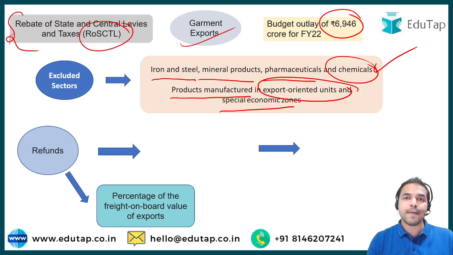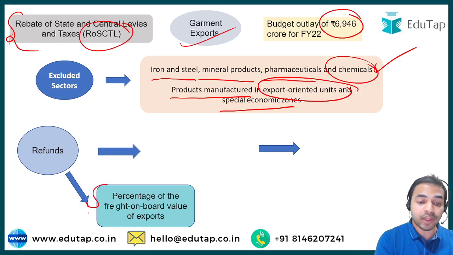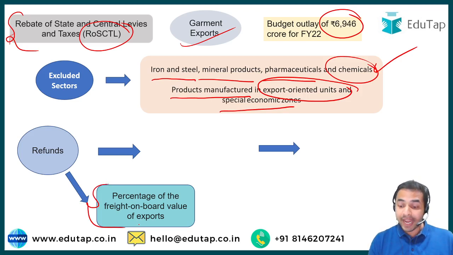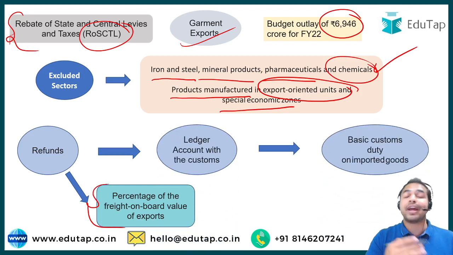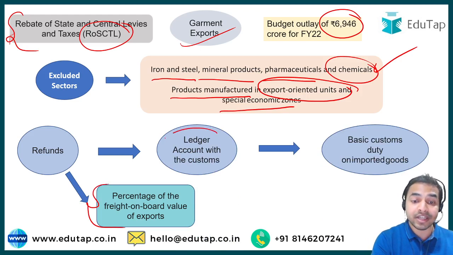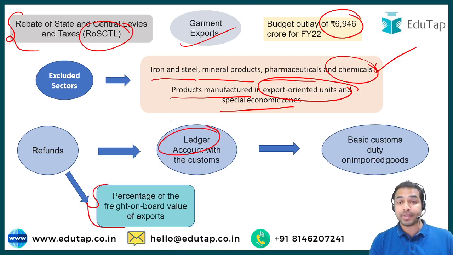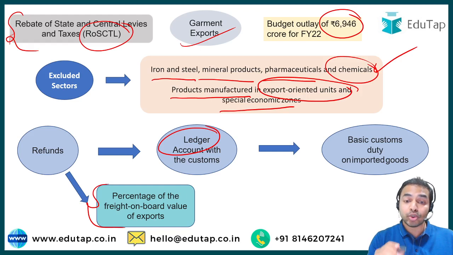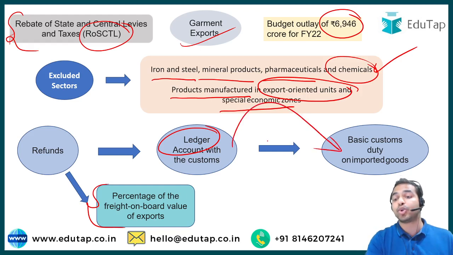Now let's discuss the refund mechanism. So the Indian exporters can claim the refunds under the RODTEP scheme as a percentage of the freight on board value of exports, and these refunds will be directly credited to the exporter's ledger account, which is maintained with the customs, and all these credits can be used in order to pay the basic customs duty on the imported goods. So I hope that all the important things are very much clear to all of you about the RODTEP scheme.